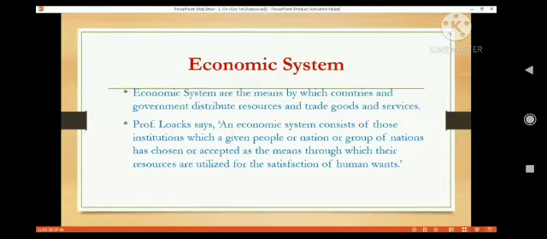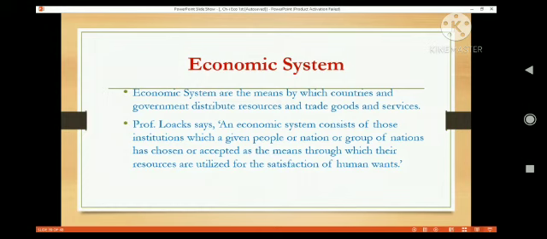Economic systems are the means by which countries and governments distribute resources and trade goods and services. Professor Locke says, an economic system consists of those institutions which a given people or nation or group of nations has chosen or accepted as the means through which their resources are utilized for the satisfaction of human wants.